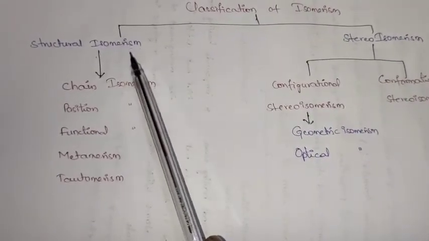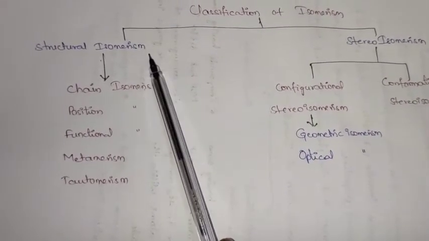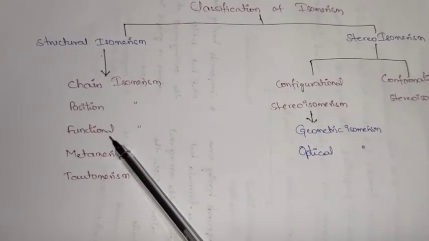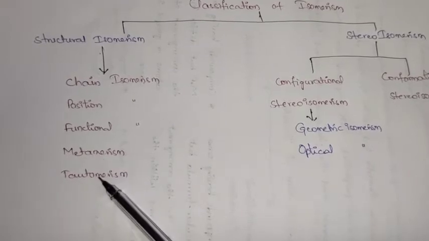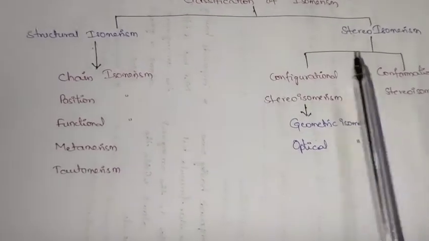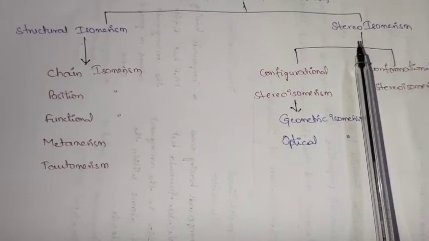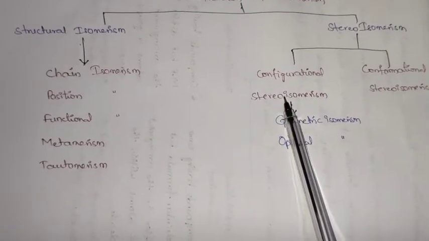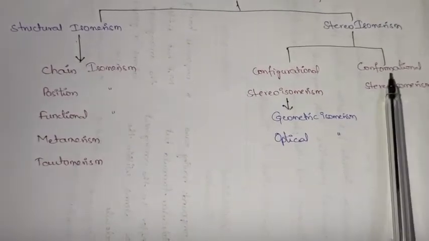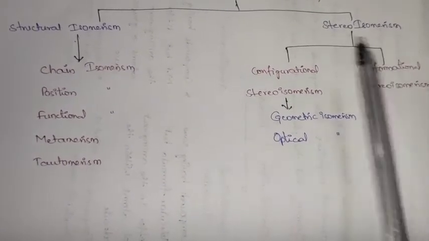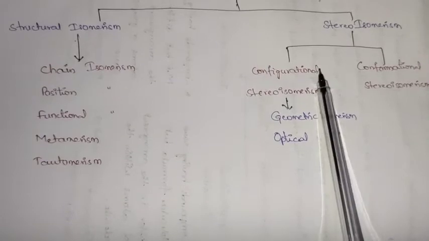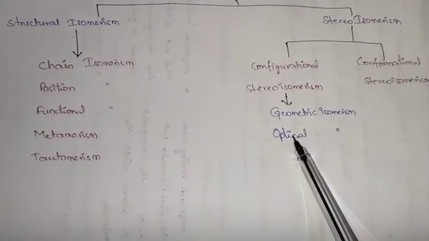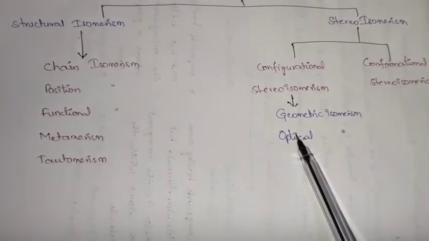Again, structural isomerism is classified into chain isomerism, position isomerism, functional isomerism, metamerism and tautomerism. Coming to stereoisomerism, again this is classified into two types: configurational stereoisomerism and conformational stereoisomerism. Configurational stereoisomerism is classified into geometrical isomerism and optical isomerism.